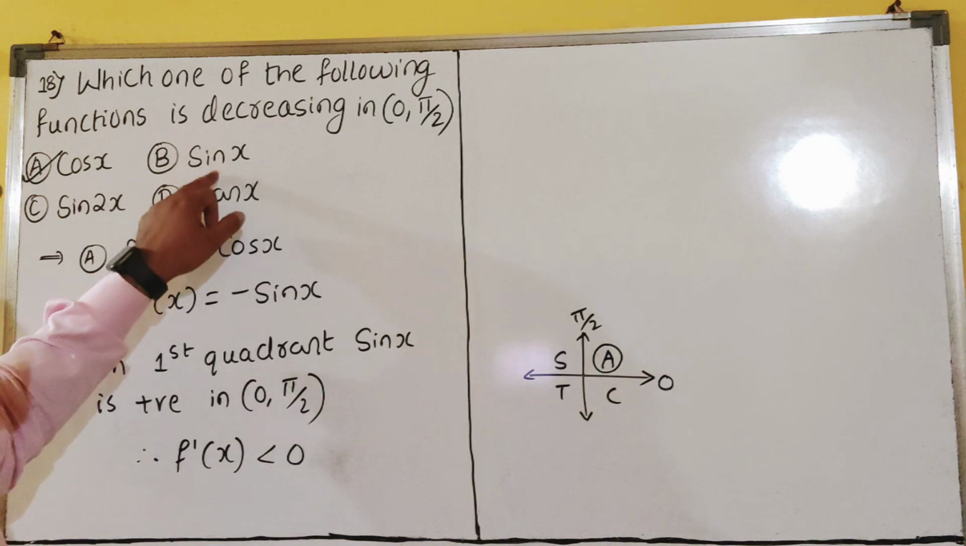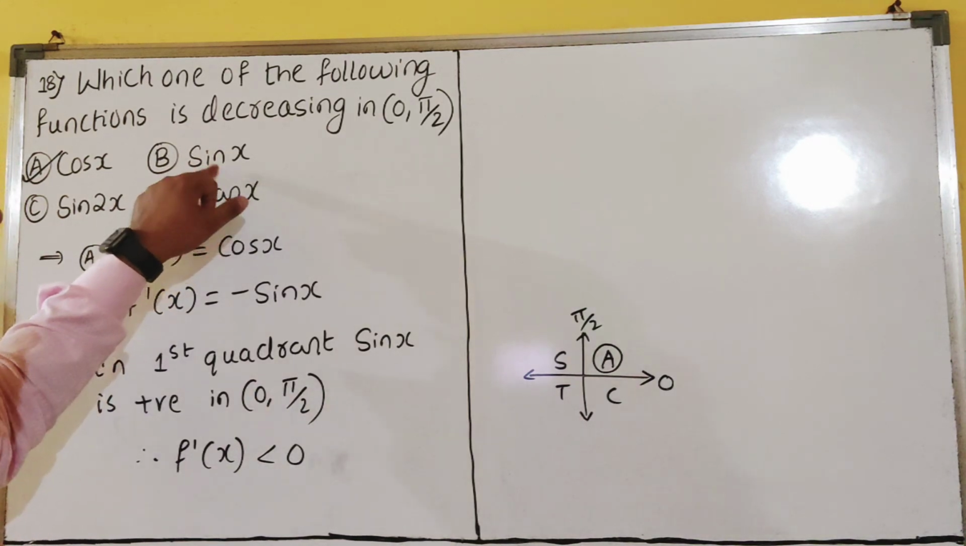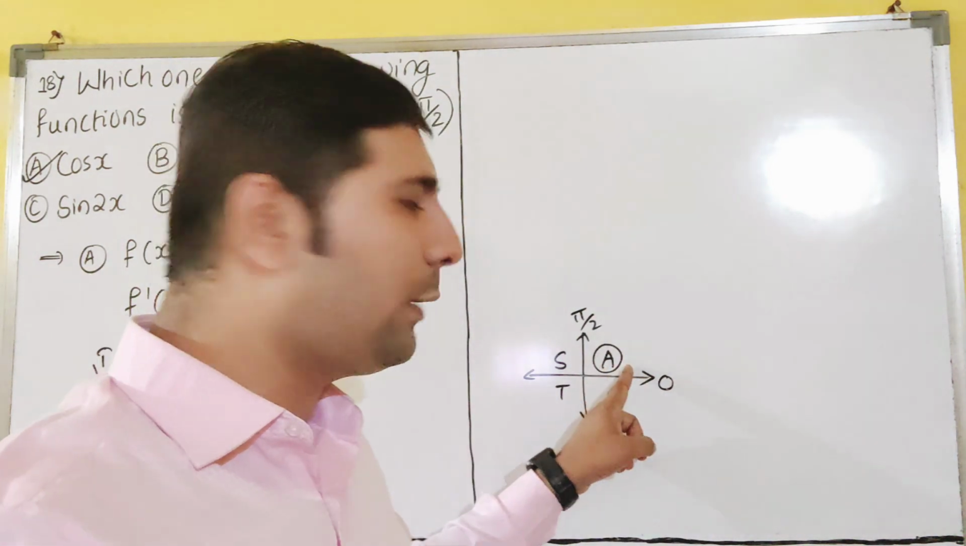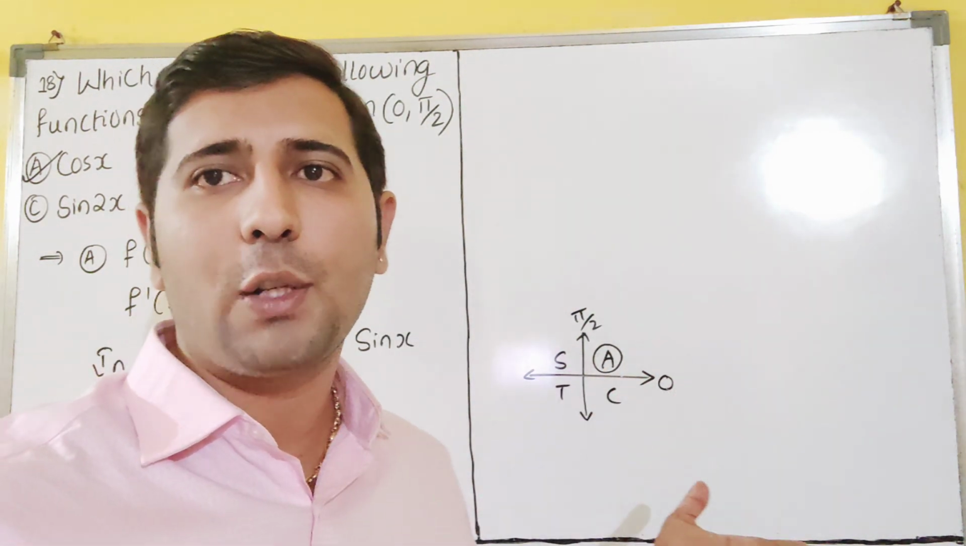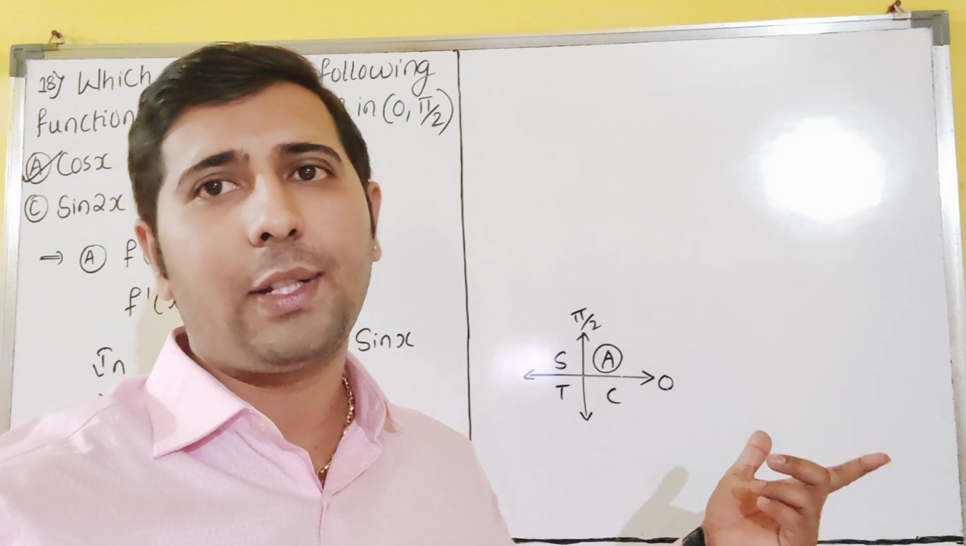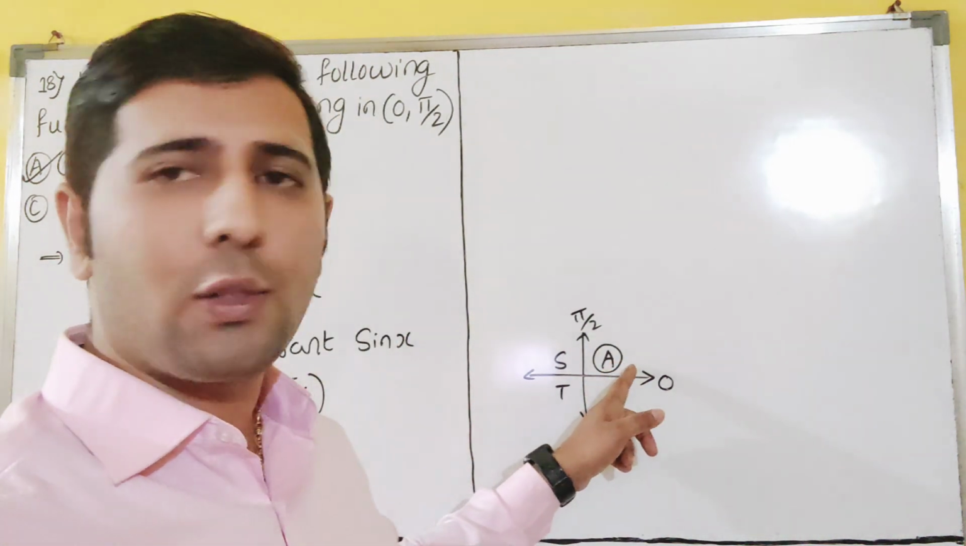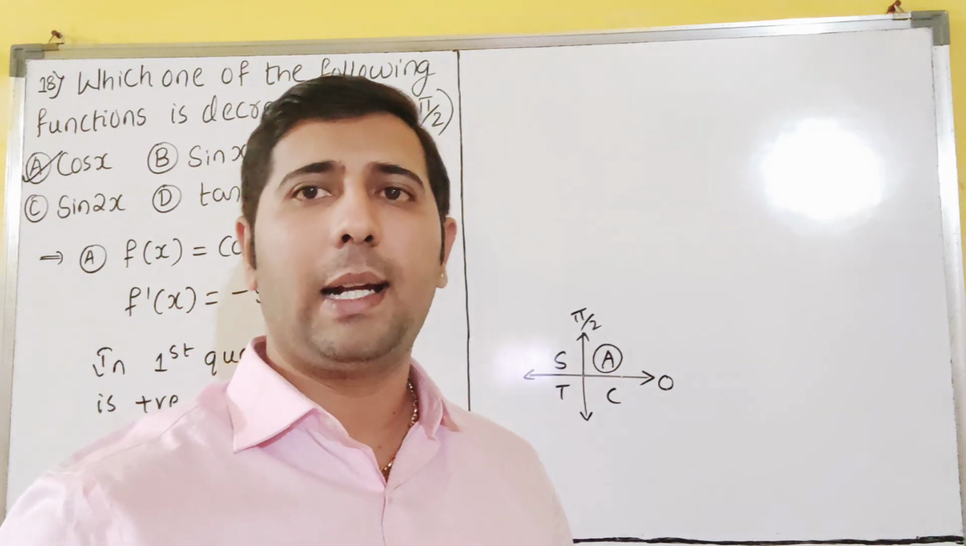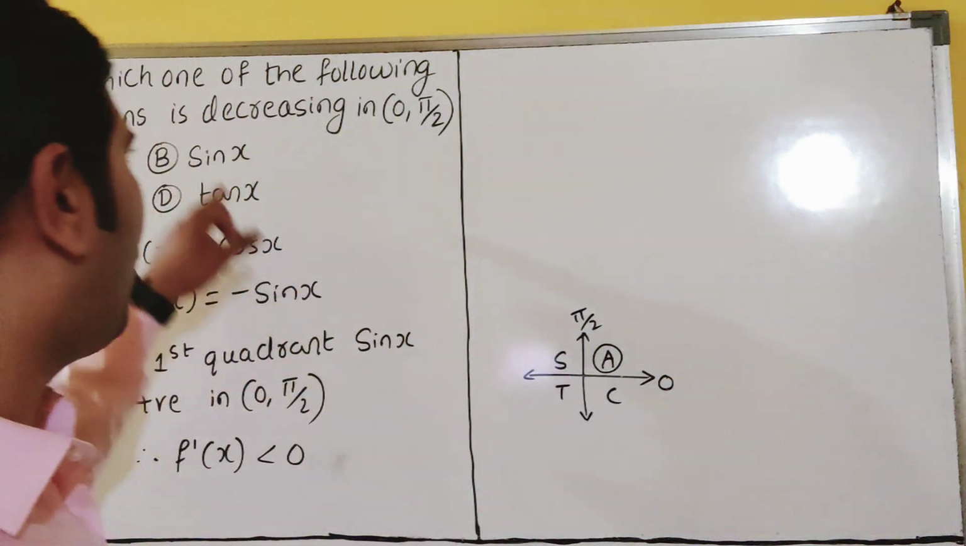So why are the others not correct? See here. The derivative of sin x is cos x. Cos x is positive in the first quadrant. Positive into positive, so f dash is greater than 0. So that's why it is a wrong option.